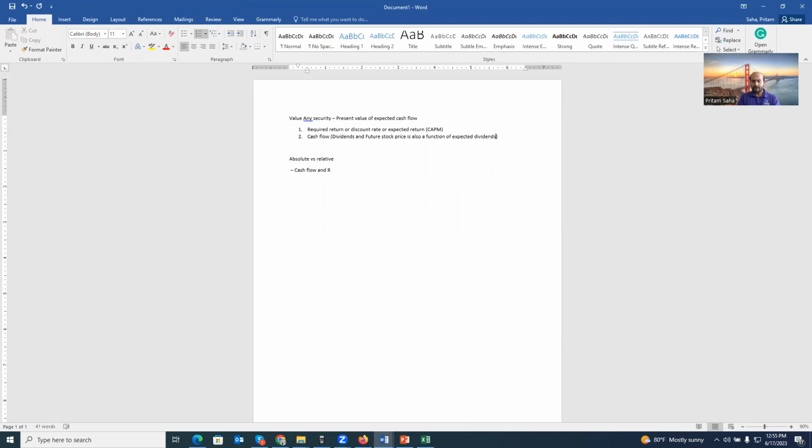Now, we have to refine this definition a little bit, because we're saying the value of any security is basically the present value of expected cash flow. This method is known as the absolute valuation method.